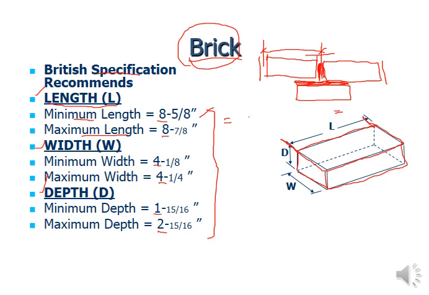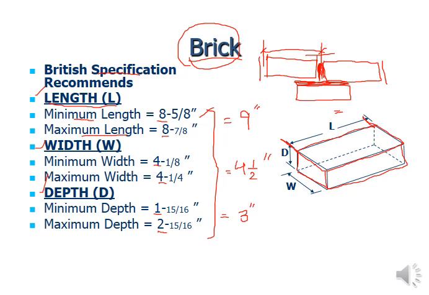Generally, if we talk about the locally available dimensions, 9 inch is the length of the brick, the width is 4.5 inch, including the mortar thickness, center to center, from both sides of the brick, and along the depth it is maintained as 3 inch.